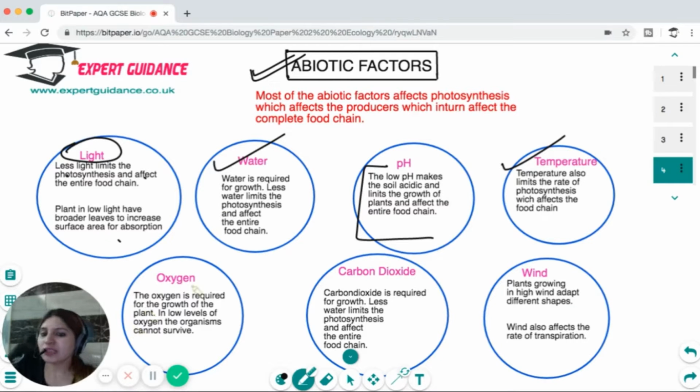The oxygen limits the growth as it is required for respiration. The carbon dioxide again is required for photosynthesis, and plants growing in high wind will have different shapes. Wind will affect the rate of transpiration and the rate of absorption of water, which will in turn affect the entire food chain. So all these abiotic factors are interconnected with each other.